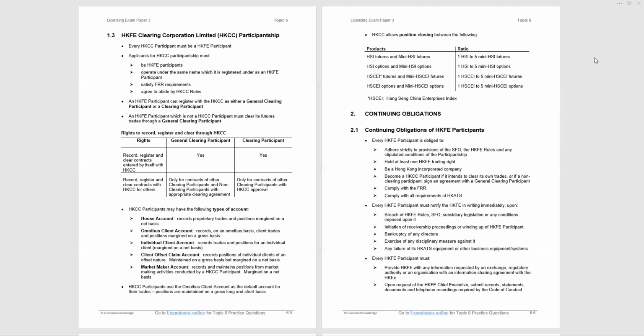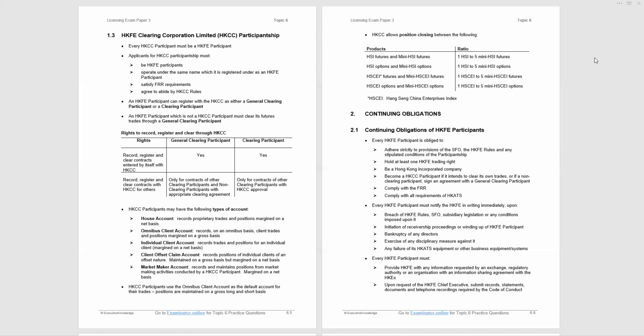Top of page 6.6, clearing house allows position closing between the following. So this is just what the equivalents are, because we have Hang Seng Index futures and mini Hang Seng Index futures. What's the difference? Well, the Hang Seng Index futures are designed for intermediaries, for institutional investors and traders, whereas the mini Hang Seng Index futures are designed for retail investors. You're not going to be examined on that, but that's the reason we have two categories.